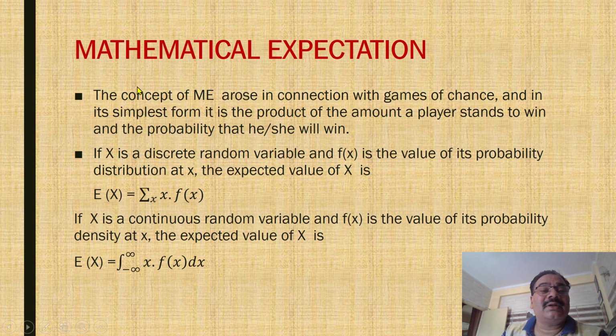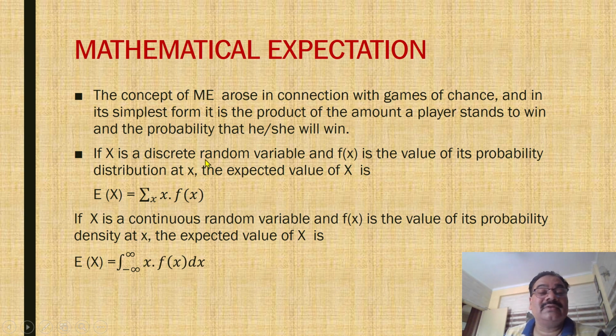Now, another part, very close to this, is mathematical expectation. The concept of mathematical expectation arose in connection with games of chance, and in its simplest form, it is the product of the amount a player stands to win and the probability that he or she will win.